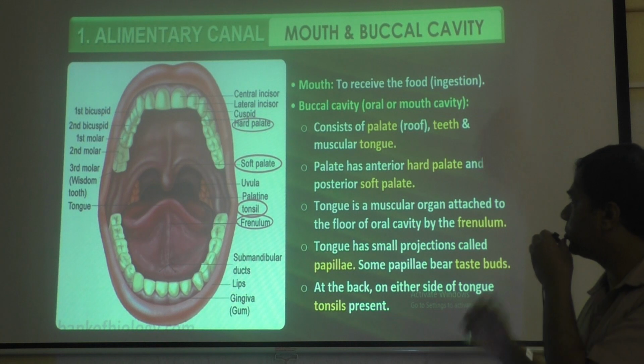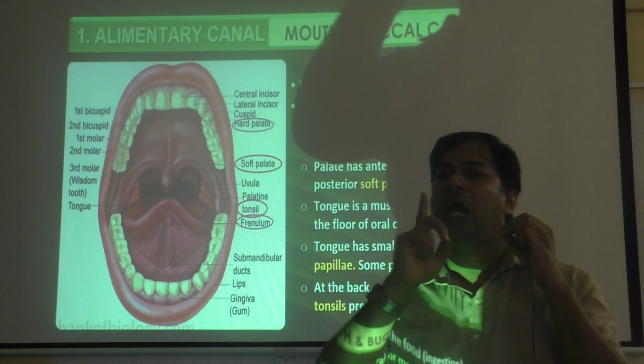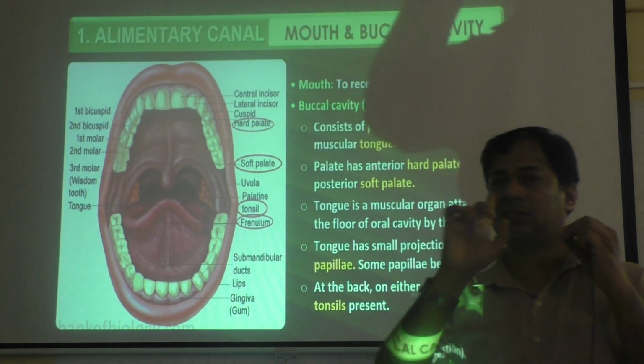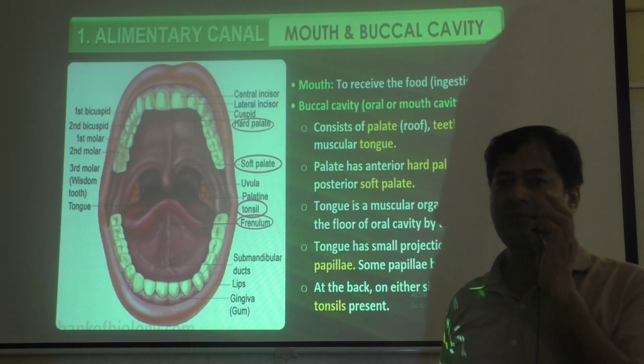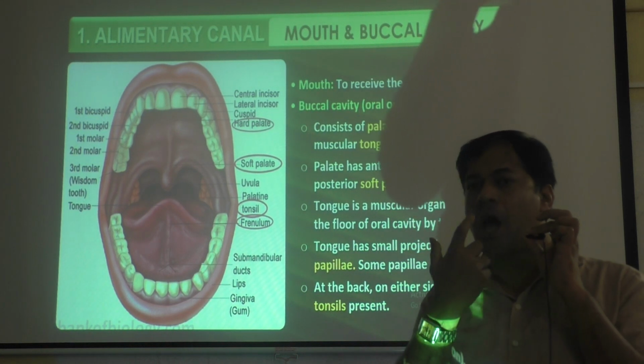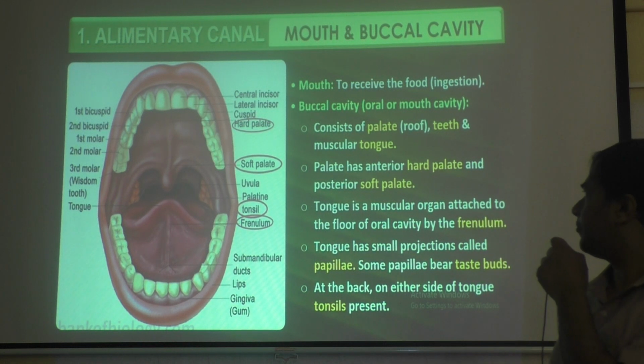Then the food goes to the buccal cavity, that is the oral or mouth cavity. The inner part of the mouth we call the buccal cavity or oral cavity. Oral means mouth. Then what does it consist of?